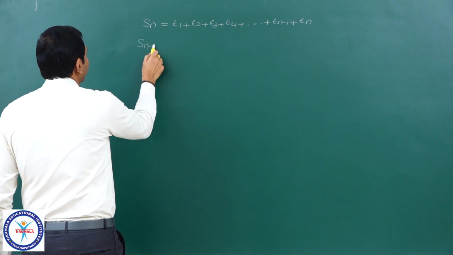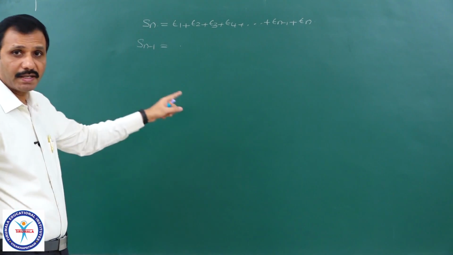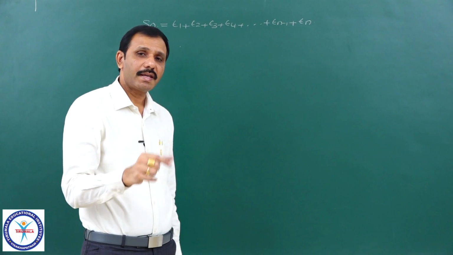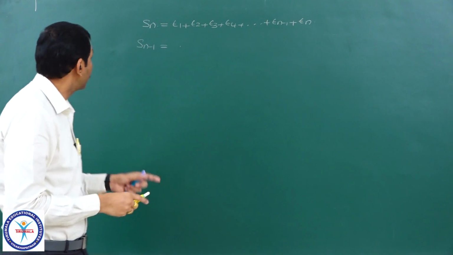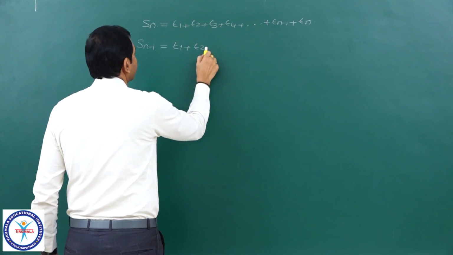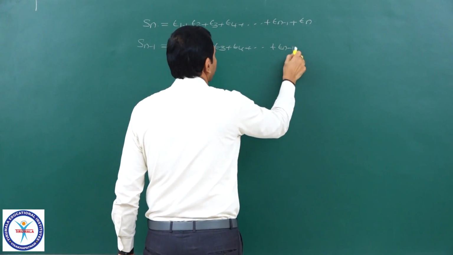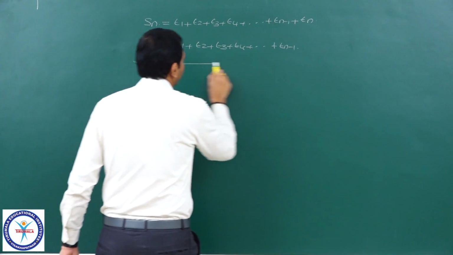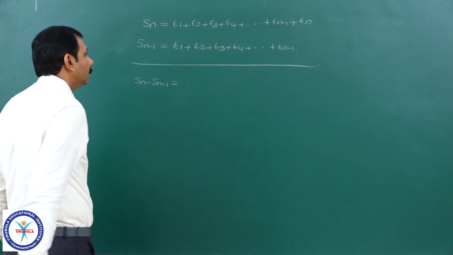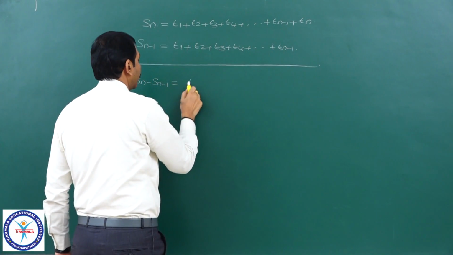If I replace n by n minus 1, what will you get? Sum of first n minus 1 terms. S10 means sum of first 10 terms. S3 means sum of first 3 terms. Sn minus 1 means sum of first n minus 1 terms. It is T1 plus T2 plus T3 plus T4 plus and so on plus Tn minus 1. Now, if I subtract, what will I get? Sn minus Sn minus 1 is equal to T1 cancels, T2 cancels and so on, Tn minus 1 cancels, it is equal to Tn.